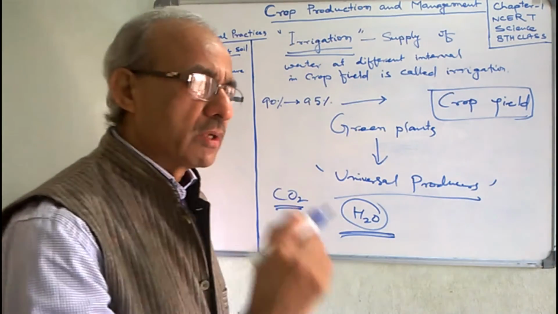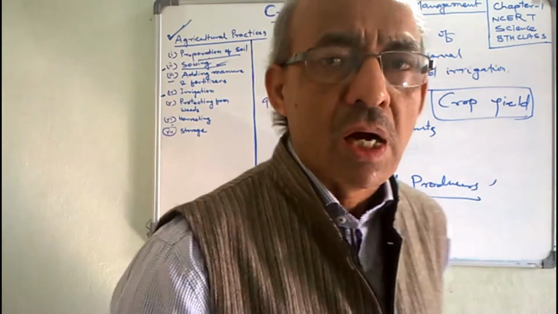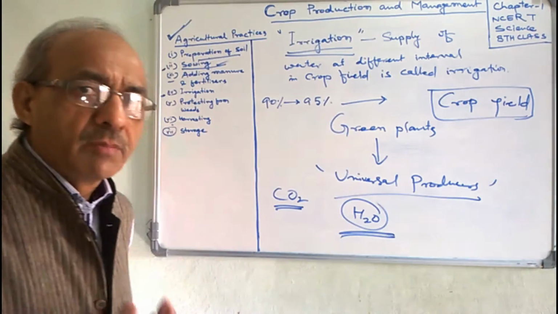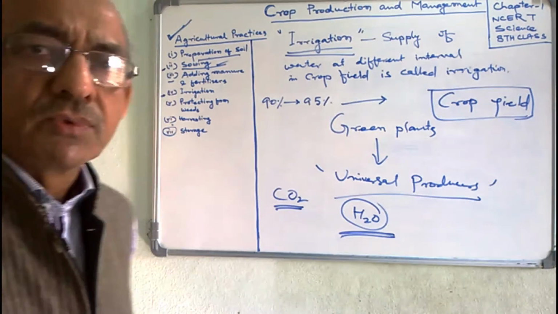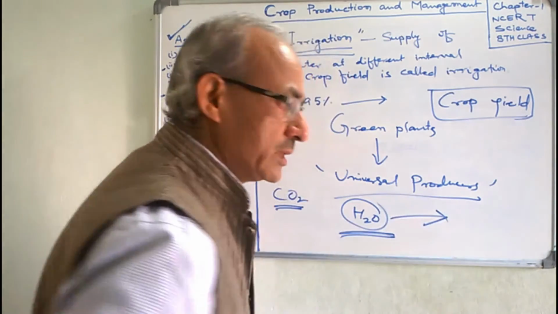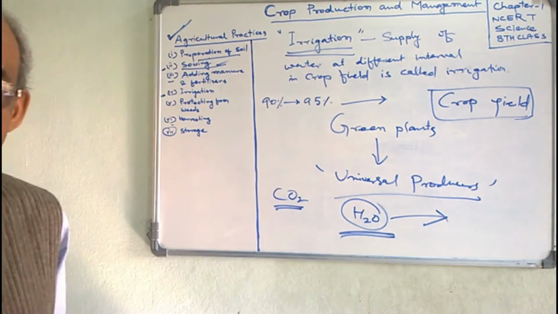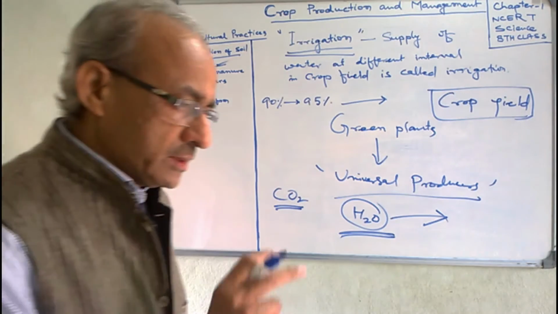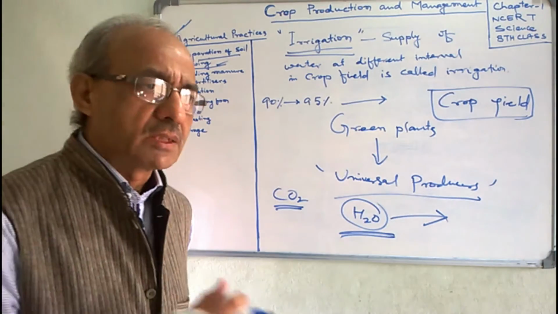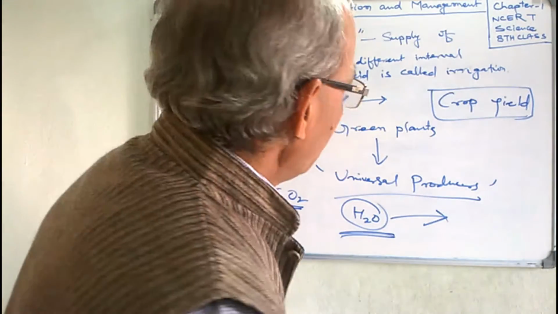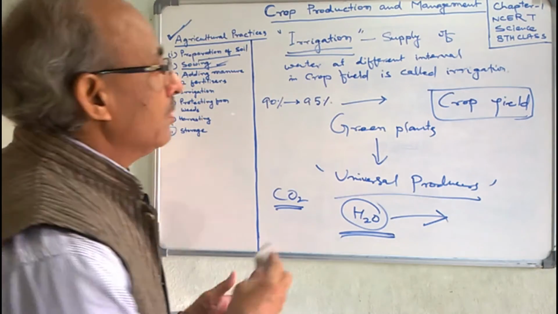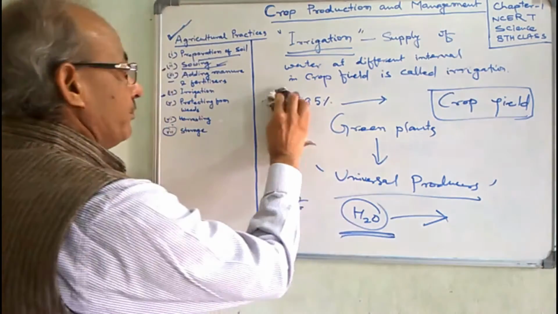If there is shortage of raw material, it is questionable how the food producing crop plants can produce sufficient amount of food inside their body. So sufficient supply of water is quite essential for the crop plants. Clear? This is the necessity of water for the crop plant. Now we will discuss the mode of irrigation.